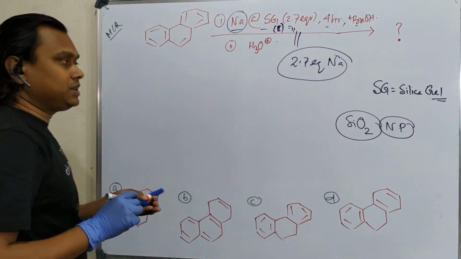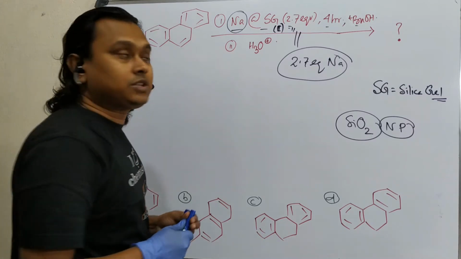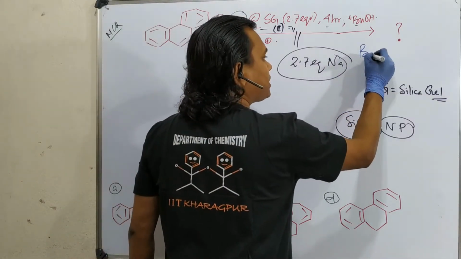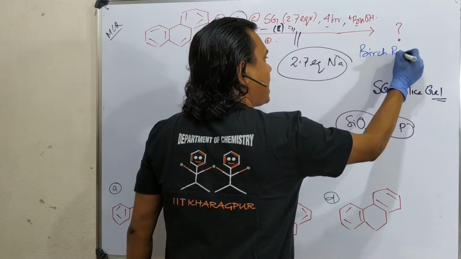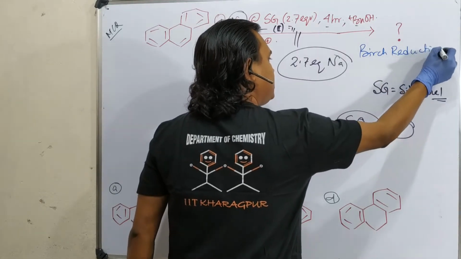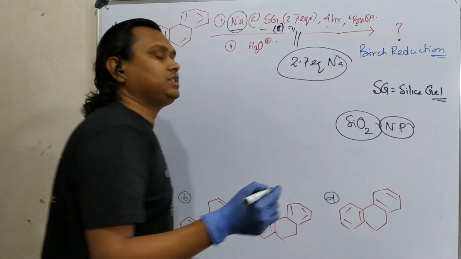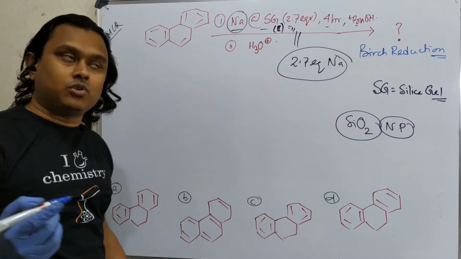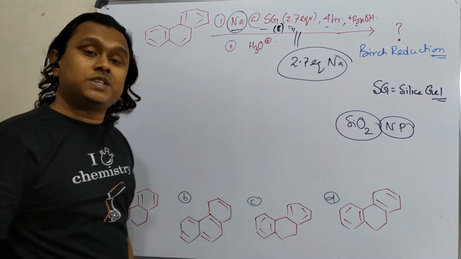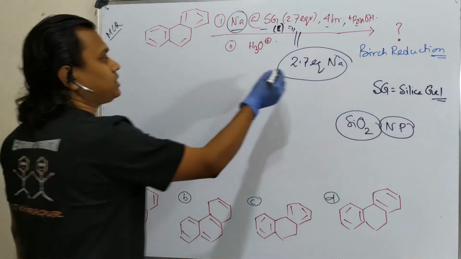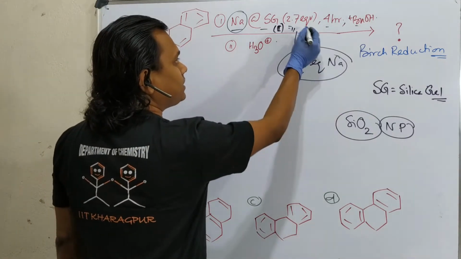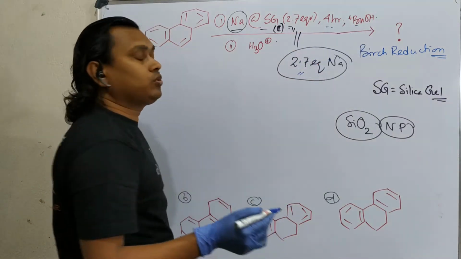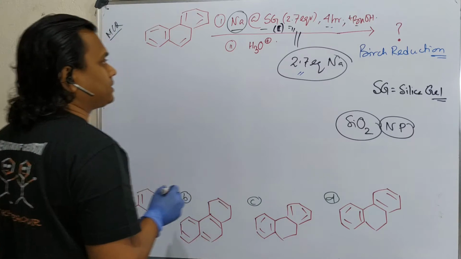Now, metallic sodium, tertiary butanol. What reaction is this condition similar to? This is similar to Birch reduction. And by the way, I have uploaded many lectures on Birch reduction, basic concept, electron donating, withdrawing groups, as well as many MCQs. Please visit if you want to learn more. Now the question is, 2.7 equivalent of sodium and tertiary butanol, what is expected to be the product?